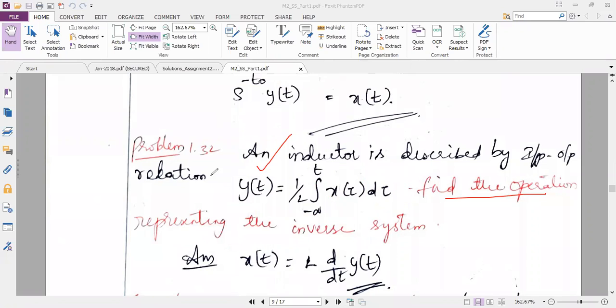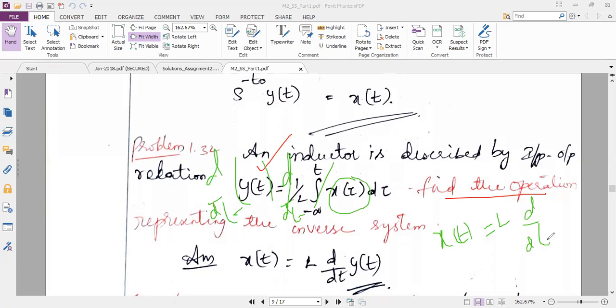If I perform differentiation on both sides, then on the right hand side the integration and differentiation will cancel, so I will get x of t. If I rearrange, x of t will be equal to L into d by dt of y of t, since the 1 by L goes to the other side. Is this clear? They are asking what operation we have to perform to get the inverse.